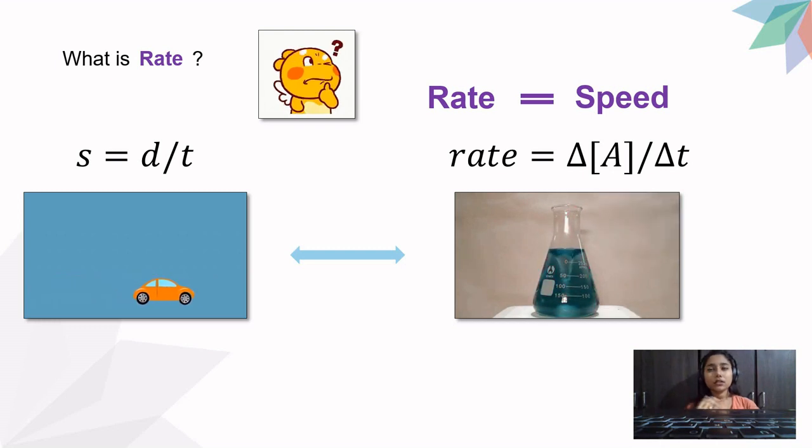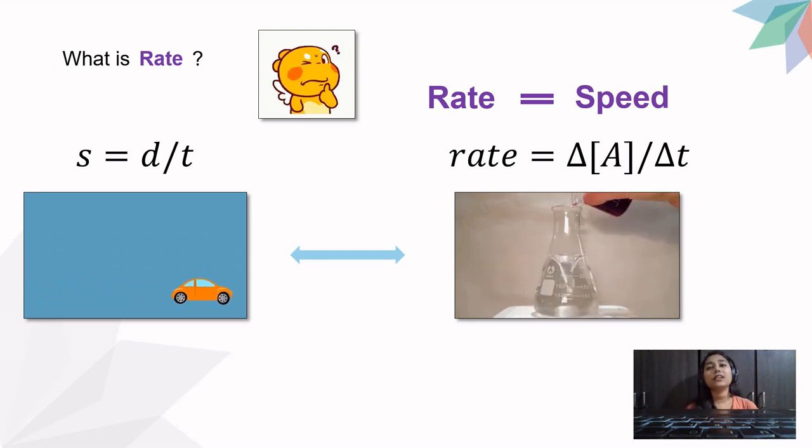Speed is the word used in your physics, but rate is the word used in your chemistry. Rate measures the change in the chemical behavior, and speed measures how fast or how slow your vehicle or your machine moves or works.